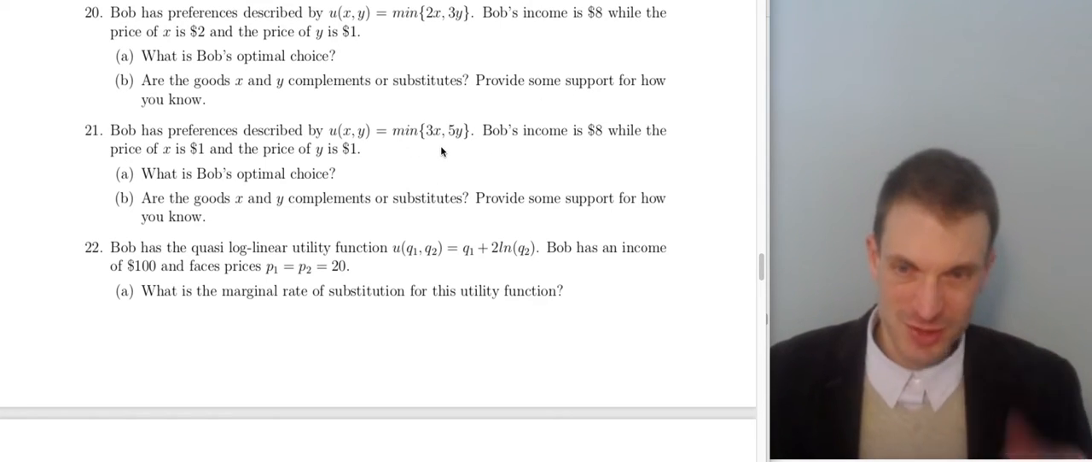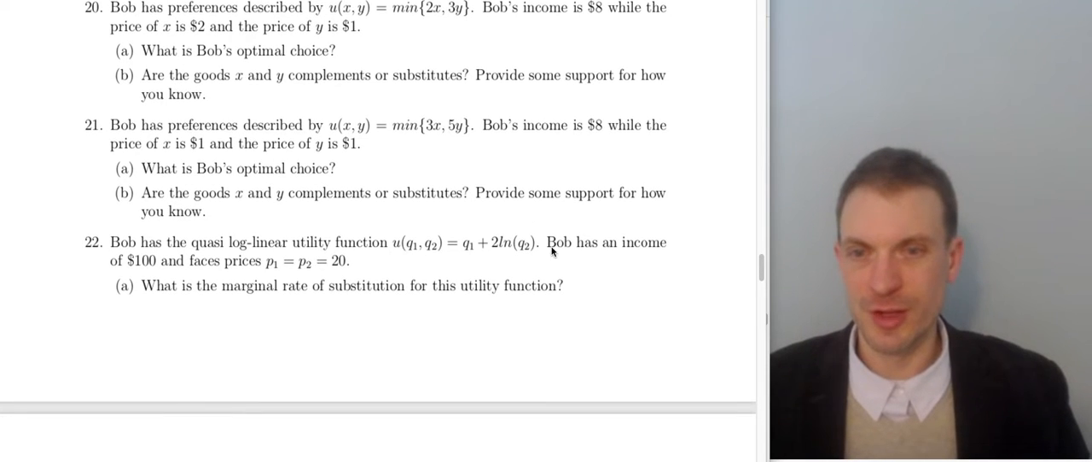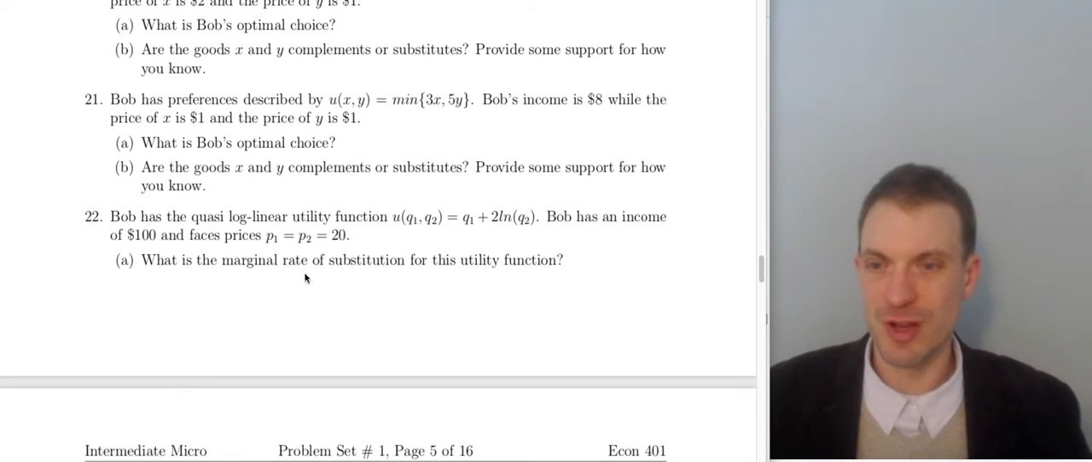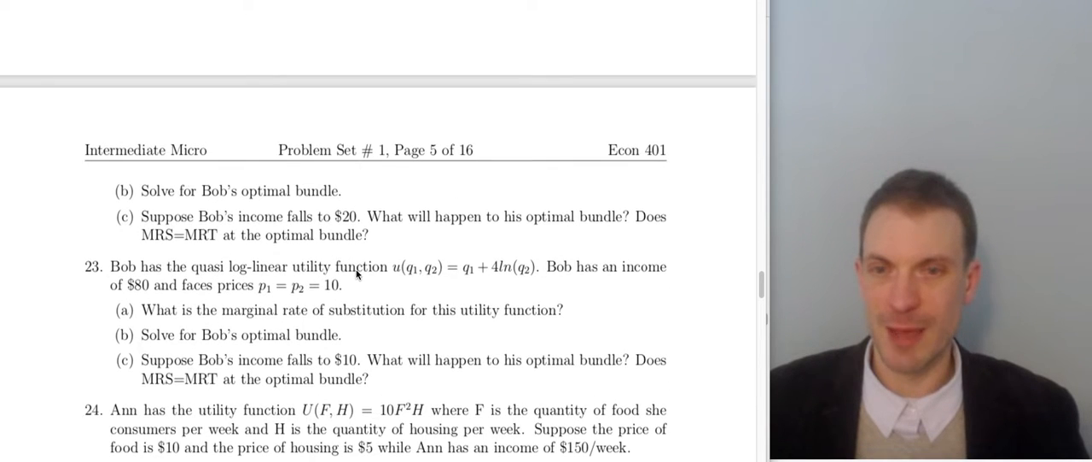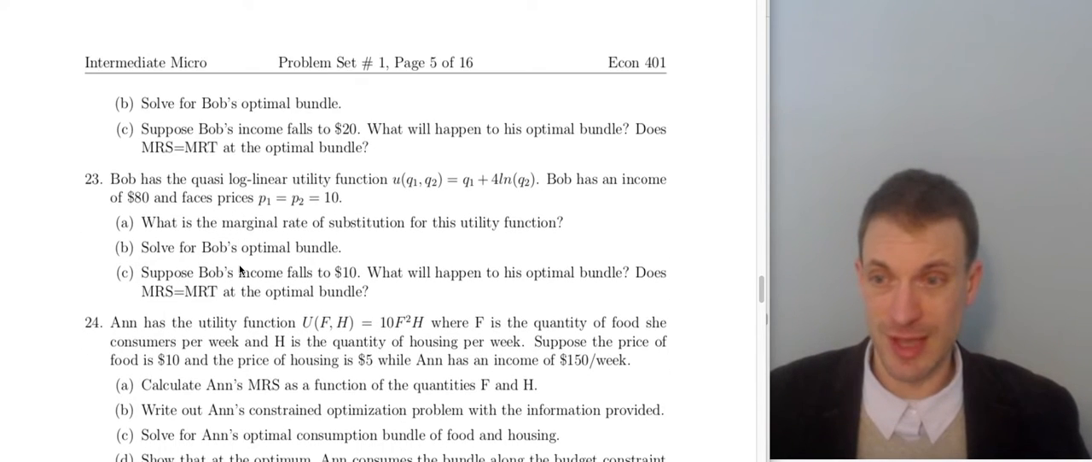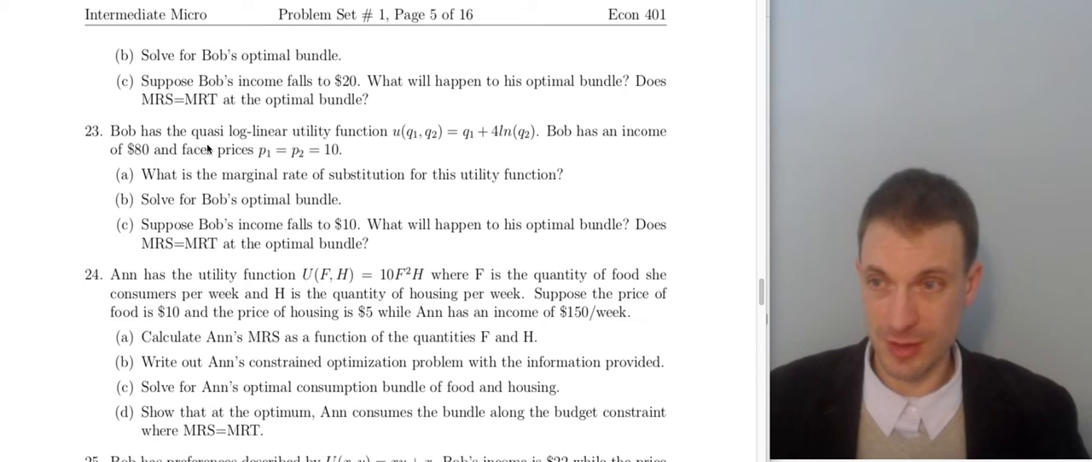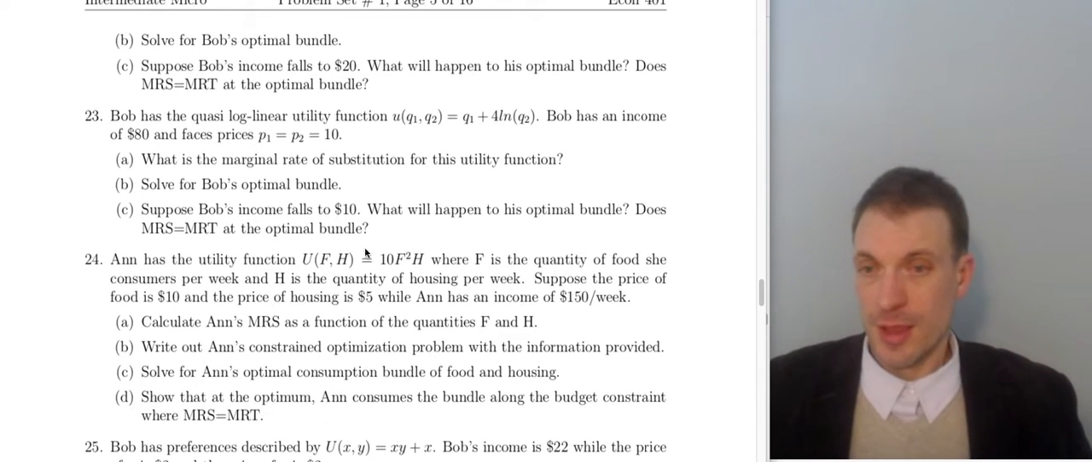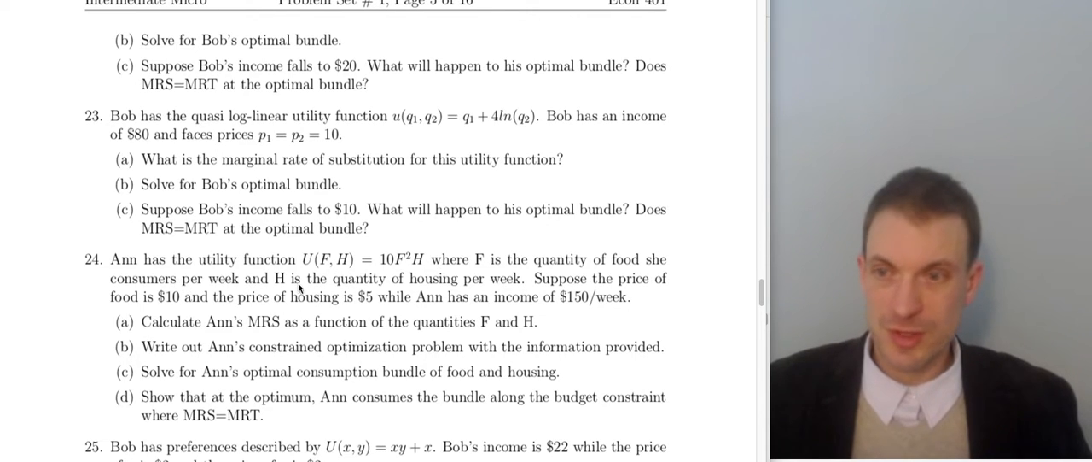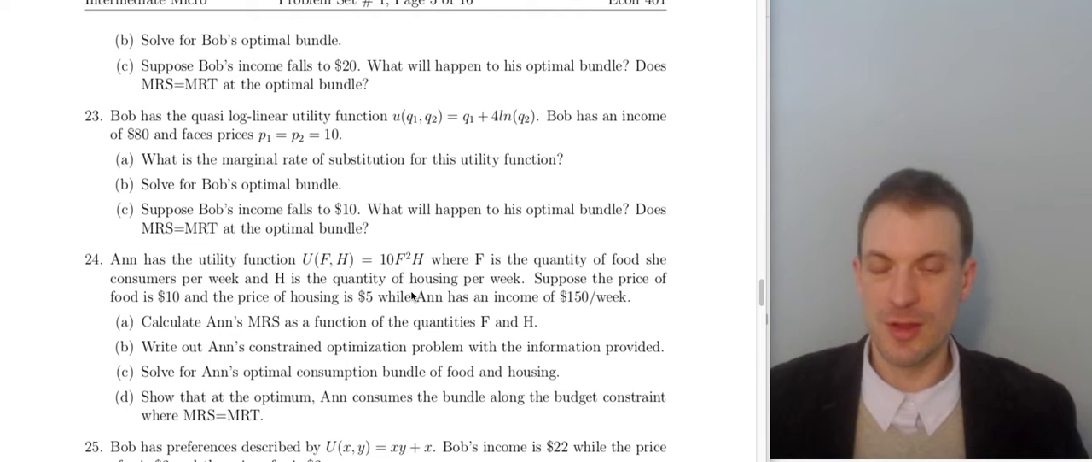All right, so Bob has quasi-log linear utility. Bob has income. What's the marginal rate of substitution? Solve for Bob's optimal bundle. Bob's income falls. What happens to the optimal bundle? Question 23 is a lot like that one, so I won't spend as great detail on 23 because it's just putting a 4 here. And has this utility function. F is the quantity of food consumed per week, and H is the quantity of housing per week. Suppose the price of food is 10, price of housing is 5, and income, show the optimum.